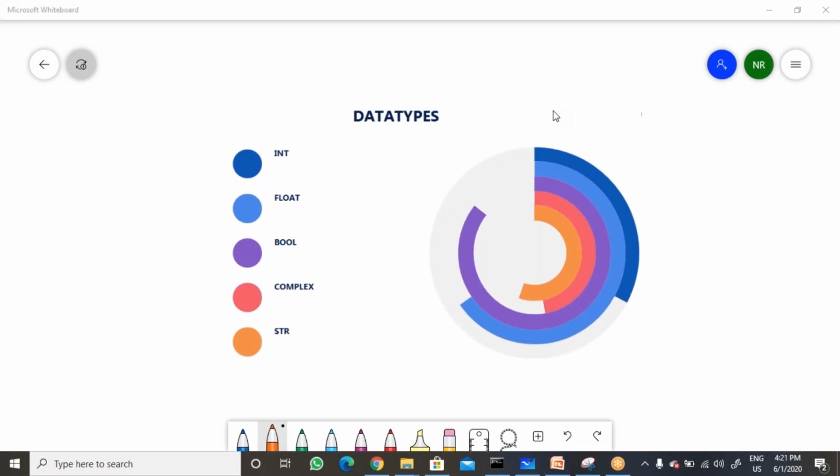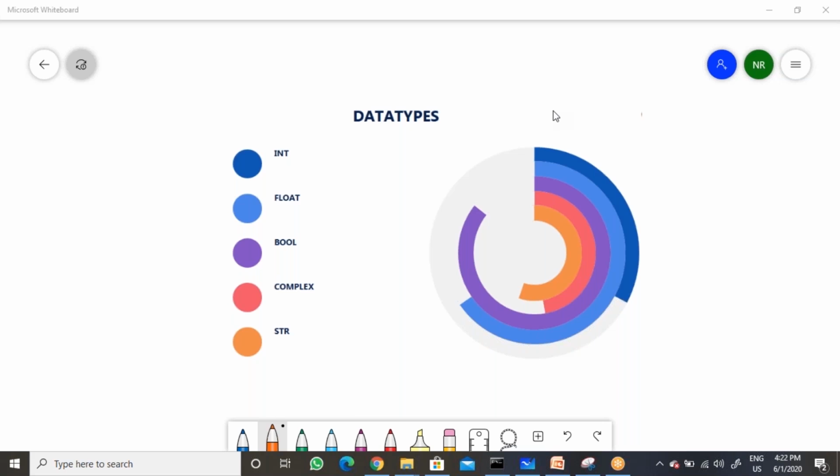Hi everyone. Now let's talk about data types. If you want to start any programming language, data types are a primary concept. If you understand data types, then only you can go to the further step. So that means data types are very important for any programming language.